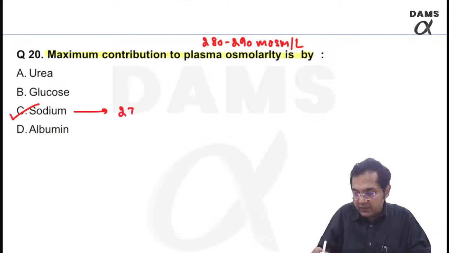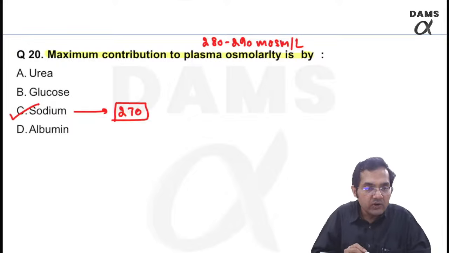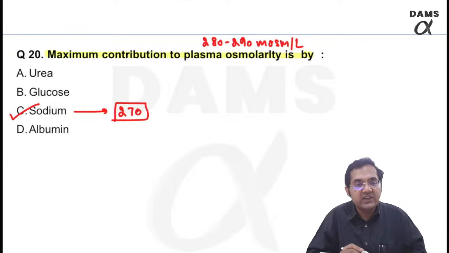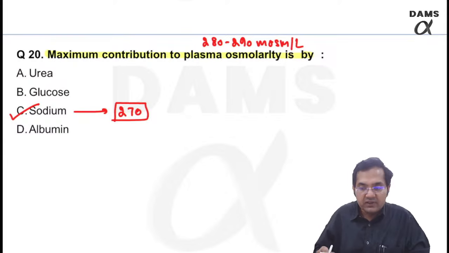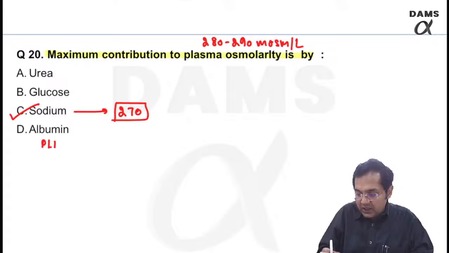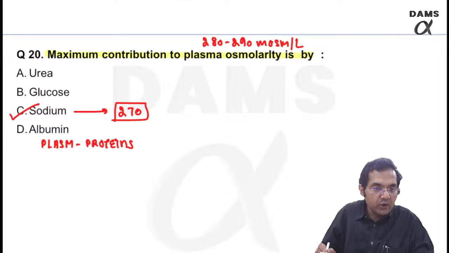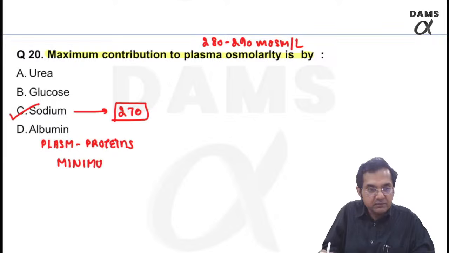Please remember, sodium contributes 270, along with its negatively charged ions such as chloride, phosphate and bicarbonate. So sodium is the correct answer. Please remember plasma proteins such as albumin, globulin, fibrinogen contribute minimum.